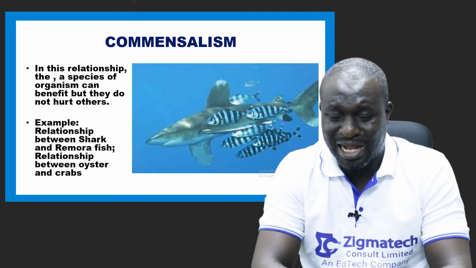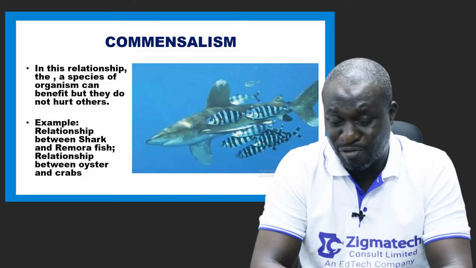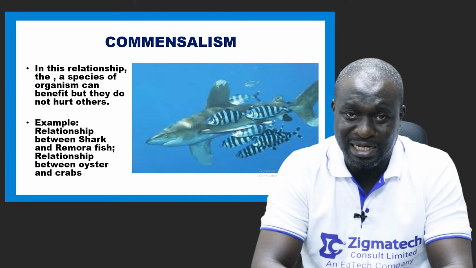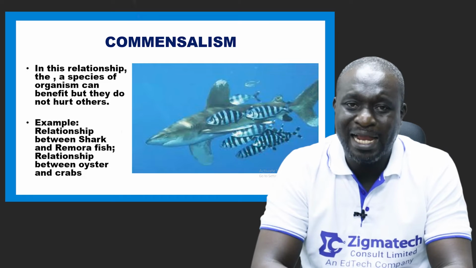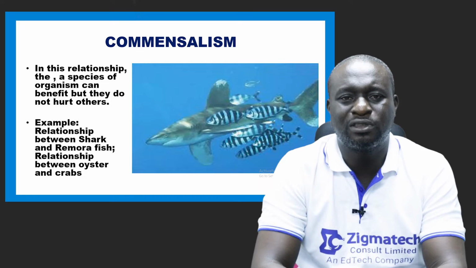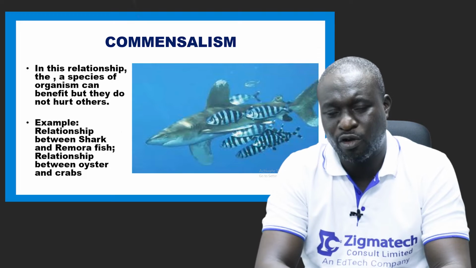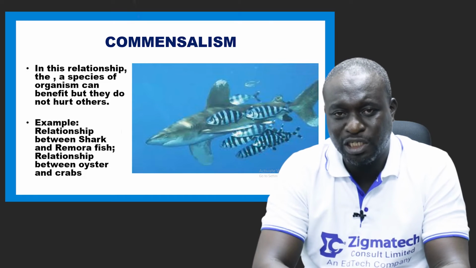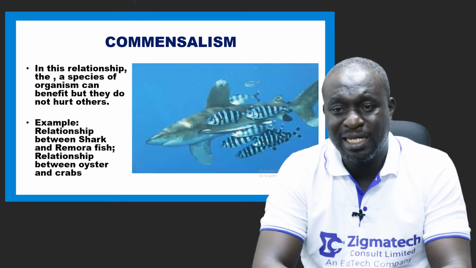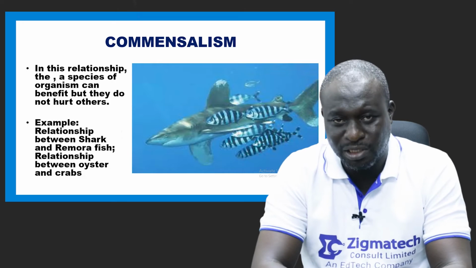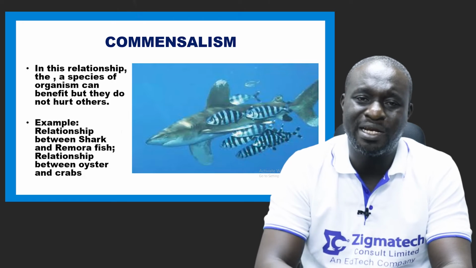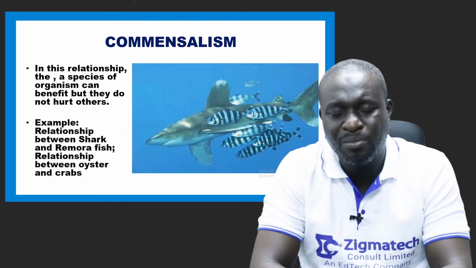Now, the oyster doesn't benefit anything from the crab, but the crab benefits protection, in that the crab most times hides or takes shelter in the shell of the oyster. So they benefit shelter, they also benefit what? Protection. But the oyster is not harmed in the process. The oyster also does not benefit anything from the crab.